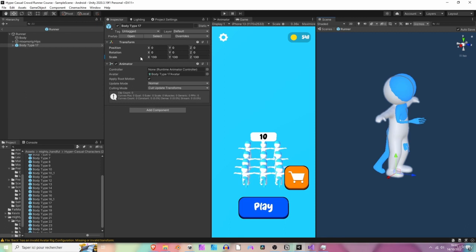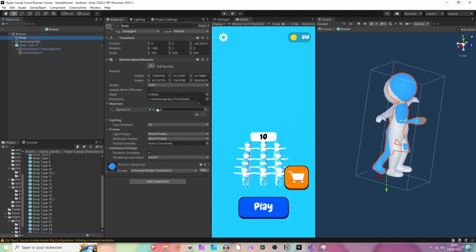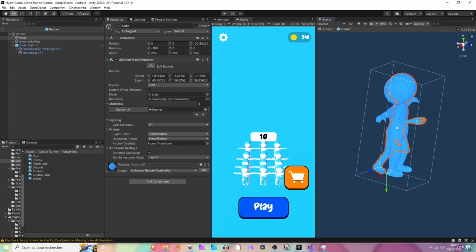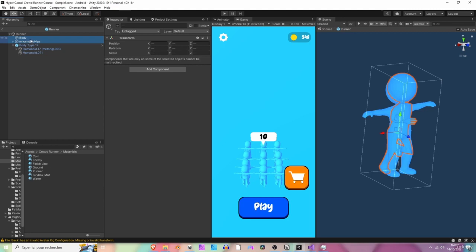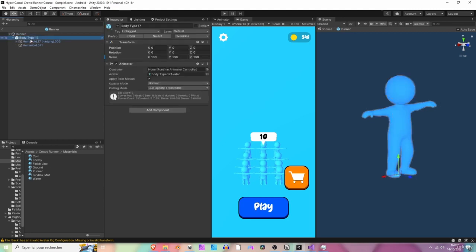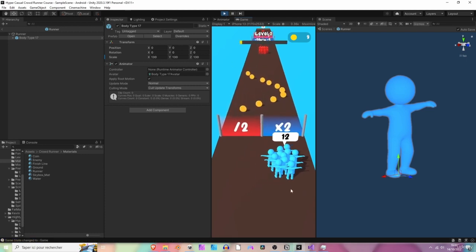Perfect. Let's now assign the runner material to this guy. So I'm going to select the body, the previous one, select runner, drag the runner material onto our brand new 3D model. Perfect. Now we can actually delete these 2 game objects because they belong to our previous runner. Perfect. Okay. So now if you hit play, it's working, but they aren't going to be animated.